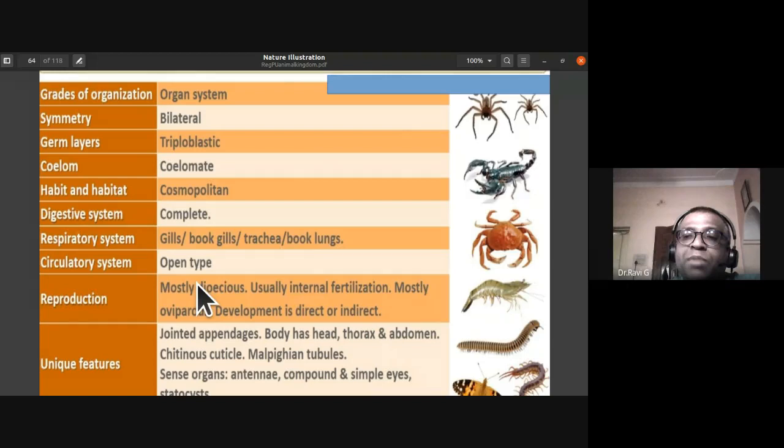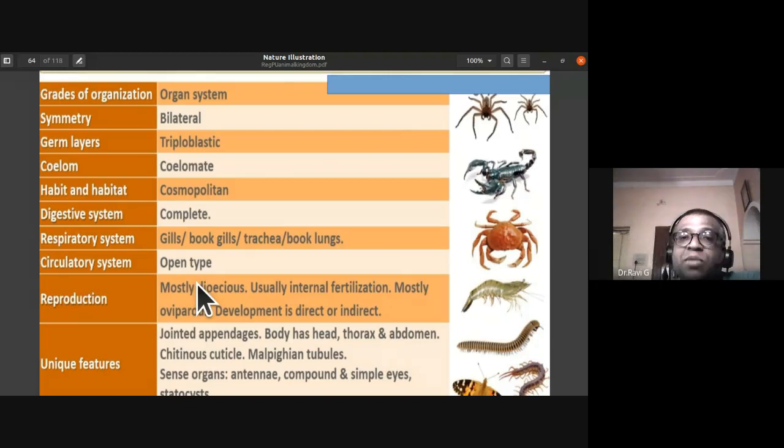Reproduction: most of them are dioecious, that is, you can differentiate between male and female. Usually the fertilization is internal, mostly oviparous. Development is direct or indirect. See, in case of insects, from the caterpillar stage they form the beautiful butterfly or moth. So there is metamorphosis. Morphologically, they undergo a change.